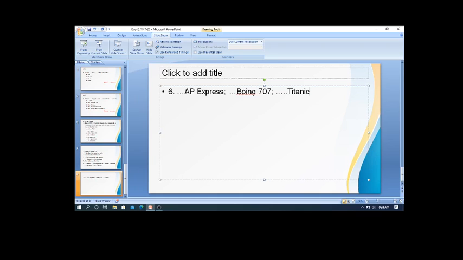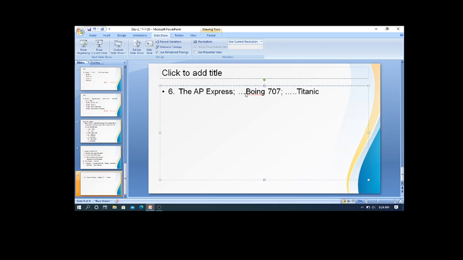The first one, AP Express, is the name of a train. Boeing 707 is the name of a flight. Titanic is the name of a ship. So before the names of trains, flights and ships, we use the article the. So it is the AP Express.